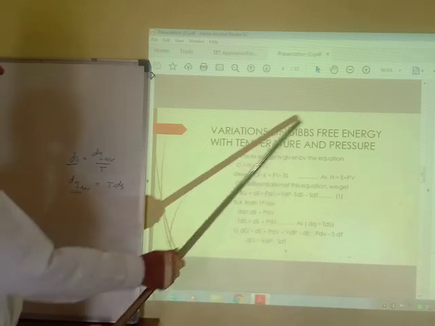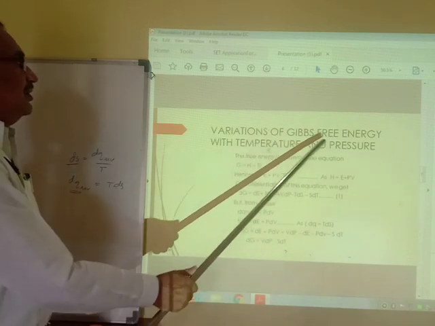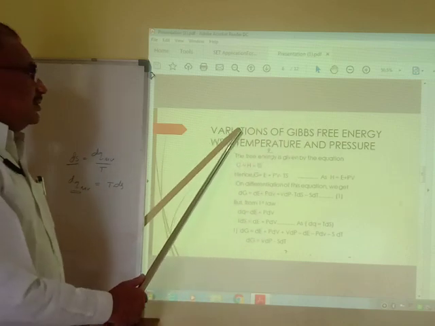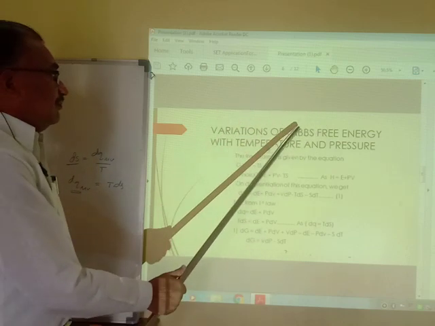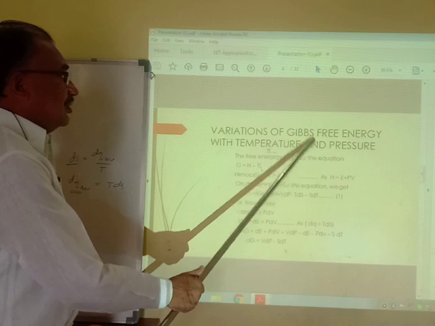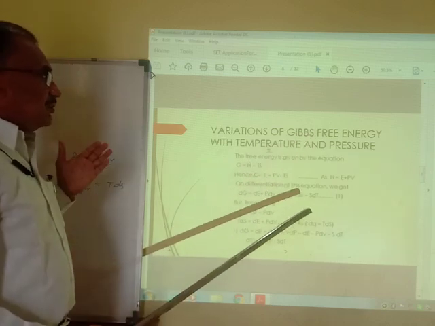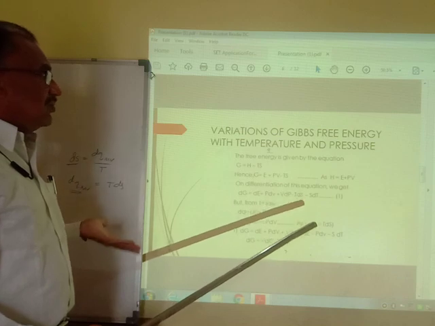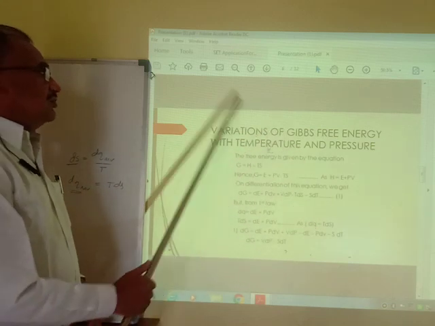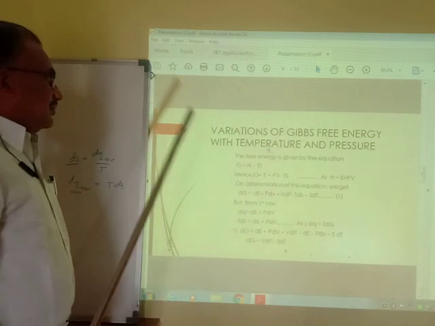Variation of Gibbs free energy with temperature and pressure. Now we explain the effect of temperature and pressure on Gibbs free energy. Initially we studied the effect of temperature, pressure and volume on Helmholtz free energy. Now this is Gibbs free energy.